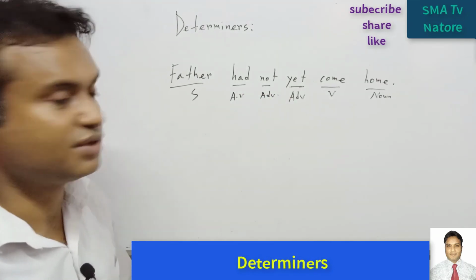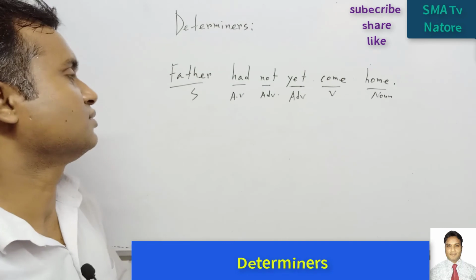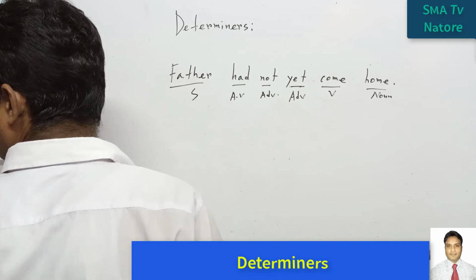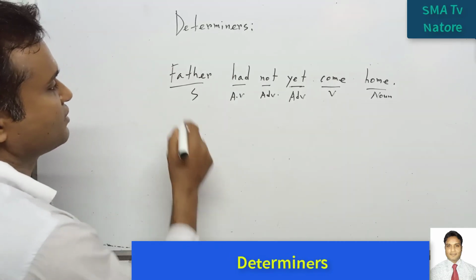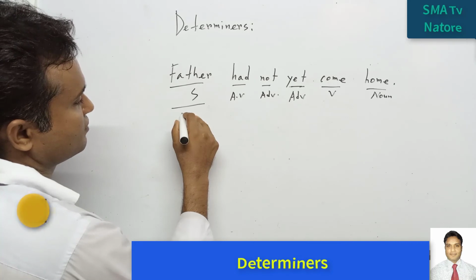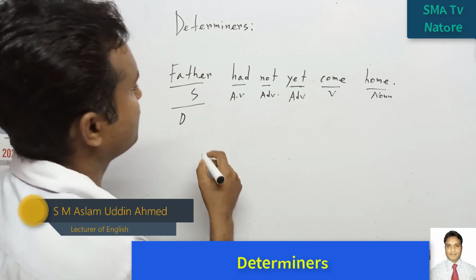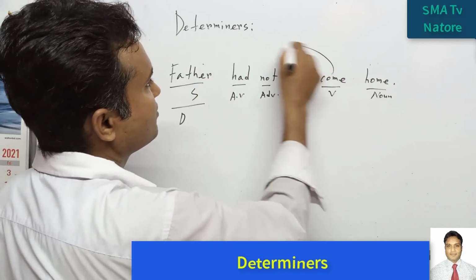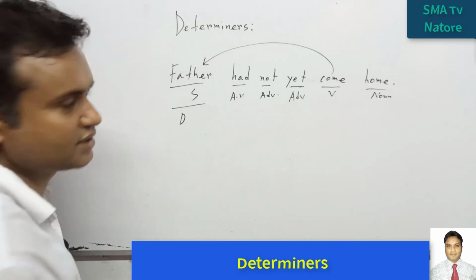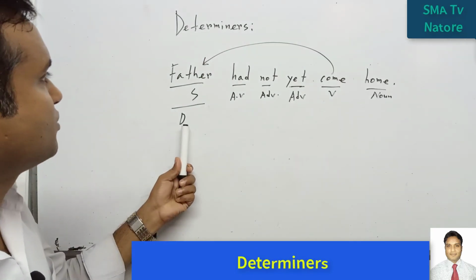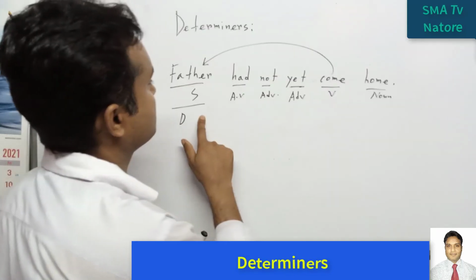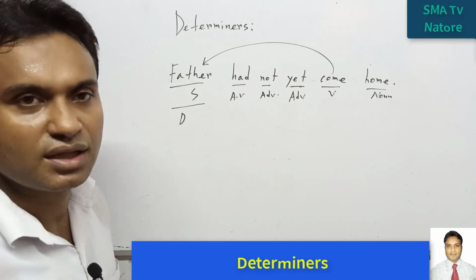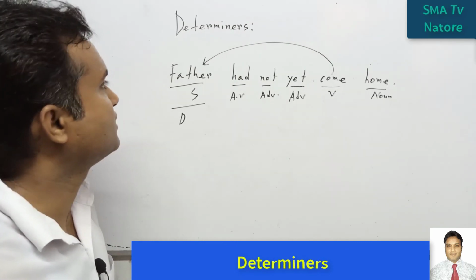Actually modifier, where is the modifier here in this sentence? So actually in this sentence we can see the word father, it is also modifying. This is also a determiner. How? For example, here the father has not come. So come and have, this is interrelated. Okay, so this word is modifying this word by this word. Father had not yet come home. So in this sense, that is another way. So we can say that this is the sentence.